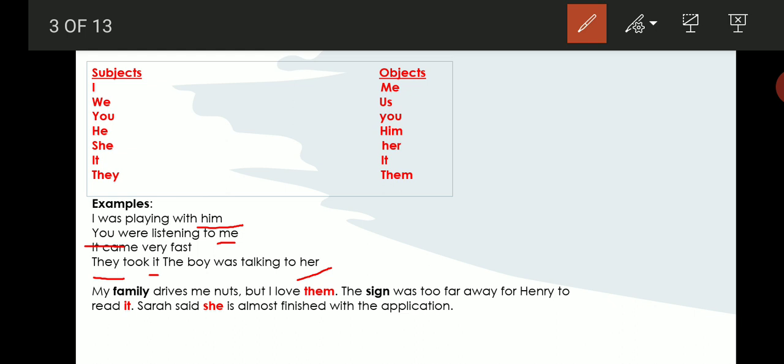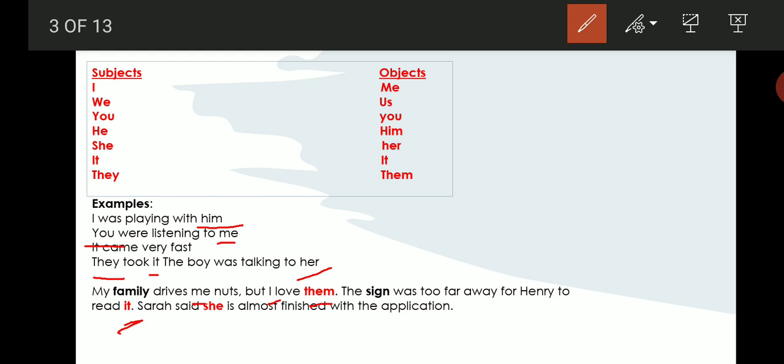Let us look at this sentence. My family drives me nuts, but I love them. The sign was too far away for Henry to read it. Sarah said, she is almost finished with the application. So, in the first sentence, my family drives me nuts. What is the object pronoun there? You have me as object pronoun, but I love them. You have a subject pronoun, I. Them is again an object pronoun. The sign was too far for Henry to read it. So it is another object pronoun there.